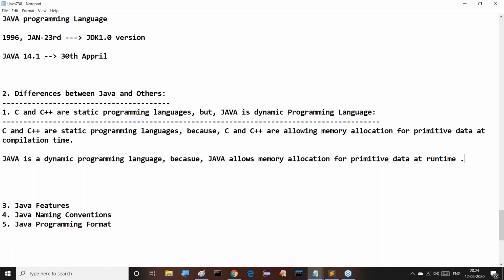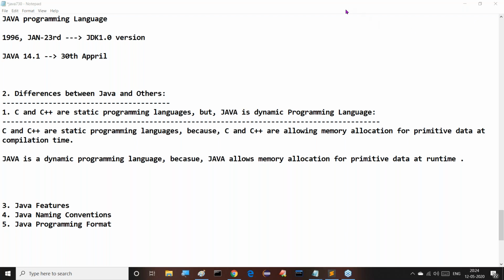That's it, not more than that. If any programming language allows memory allocation at compilation time, that means static memory allocation, that programming language is called a static programming language. If any programming language allows memory allocation for the primitive data at runtime, then that programming language is called a dynamic programming language. Examples for static programming languages are C and C++. Java is an example for a dynamic programming language.